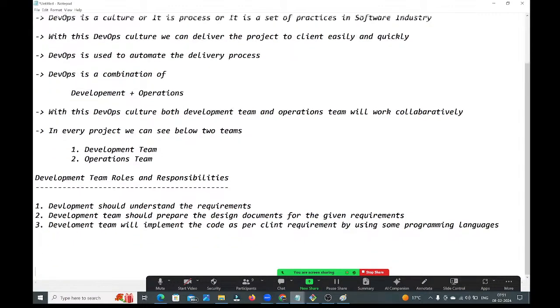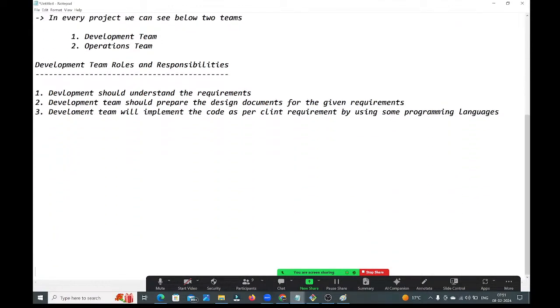We have Python as a programming language and Java as a programming language. By using programming languages, the development team will implement the code for the given requirements. Guys, observe carefully what the development team will do. The development team should understand the requirements and prepare the design documents for the given requirements. The development team will implement the code as per client requirements by using some programming languages.